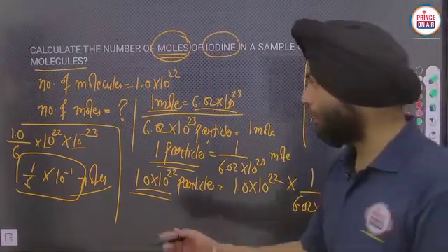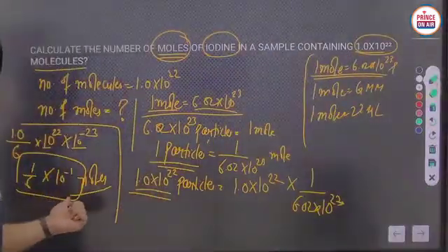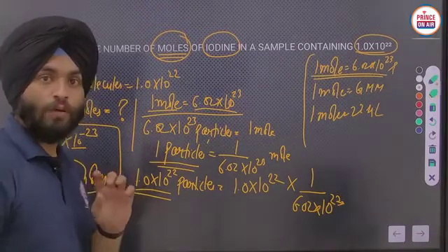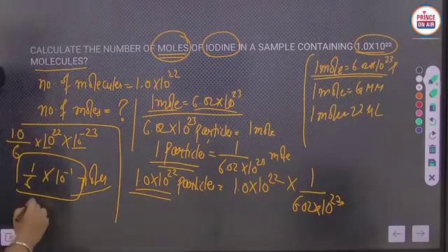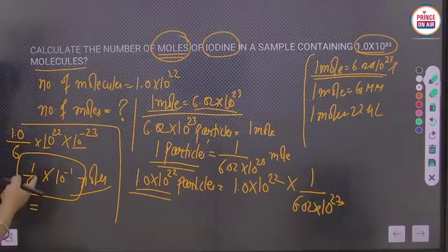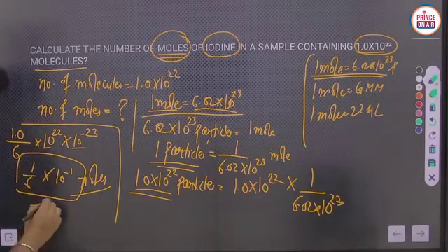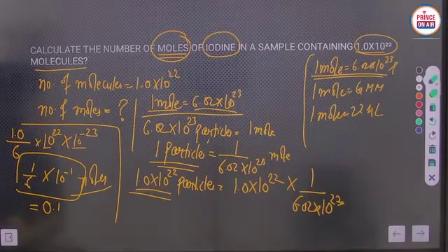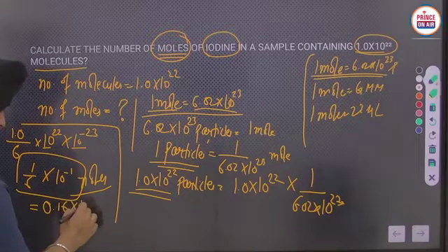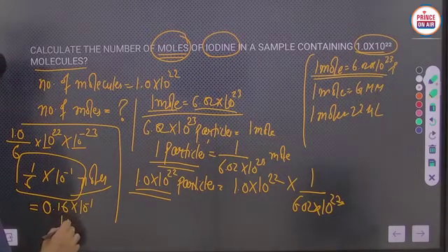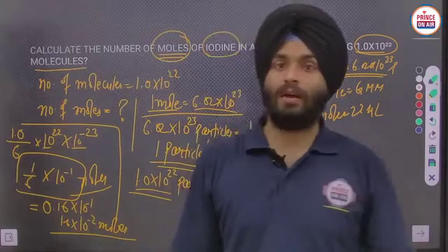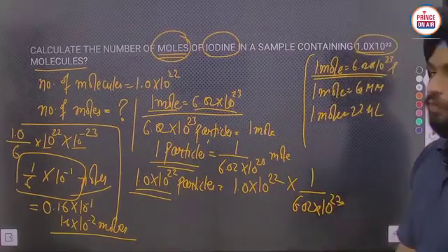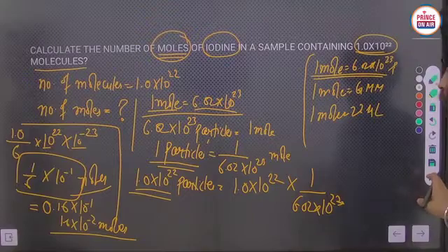Clear? If you want to calculate it properly, you have to write it in decimal form. In fraction form you can't give that answer, in the PBIQ you can't give that answer. So you just have to solve it properly, like in this way. 1 by 6 will become 10 by 6, which means 0.16 into 10 raised power minus 1. Like in this way, 1.6 into 10 raised power minus 2 moles. Here you can write the answer. So if you want to note it, you can note it down, and afterwards we can move to the next question.